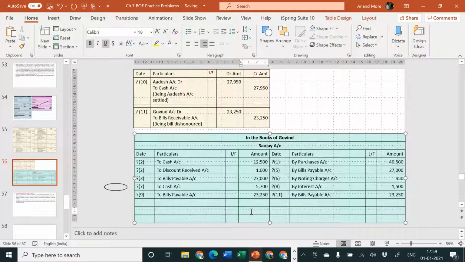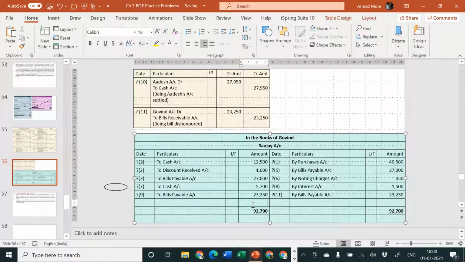I think credit side is heavy. Let us check that particular thing. It is 40,500 plus 27,000 plus 450 plus 1,500 plus 23,250 is equal to how much? 92,700.